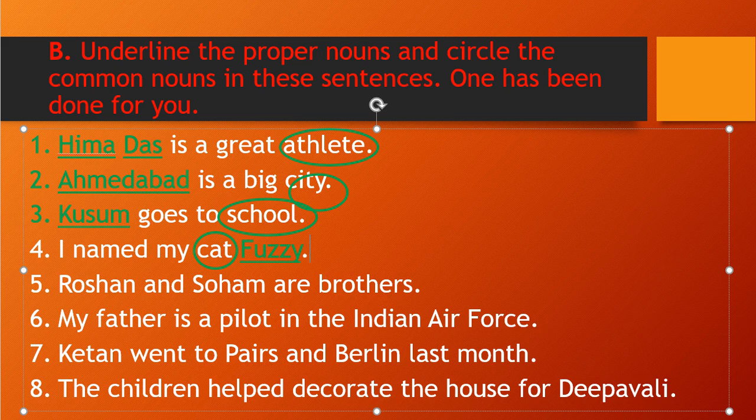So brothers is our common noun, and Soham and Roshan are proper nouns. Let me underline those words. You can see I have underlined those two also. Question 6 onwards, you try to do yourself. 6, 7, 8, I will explain. I will wait for 5 to 10 seconds.